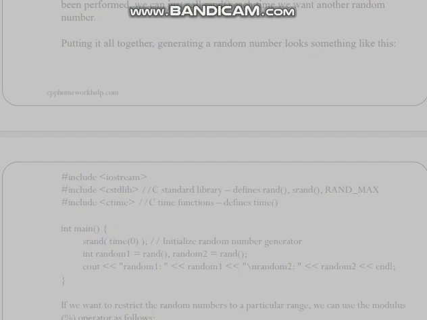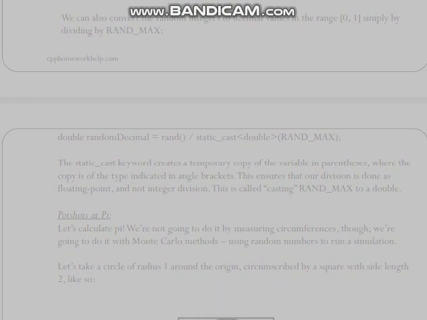The %6 ensures that the number is between 0 and 5, and adding 1 shifts this to be between 1 and 6, the appropriate range for a die roll. Recall that a%b returns the remainder of a/b. We can also convert the random integers to decimal values in the range [0, 1], simply by dividing by RAND_MAX.